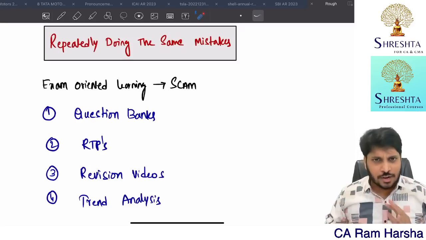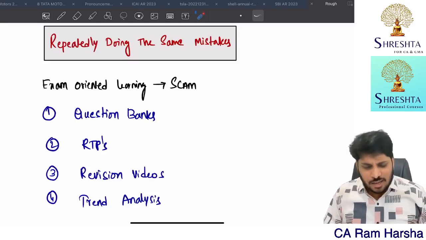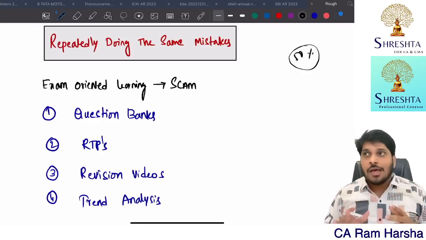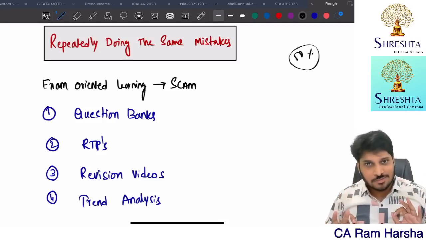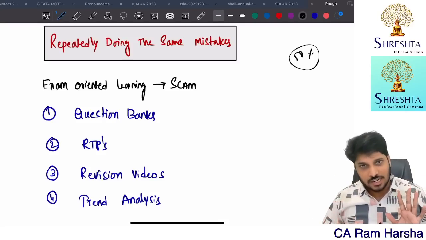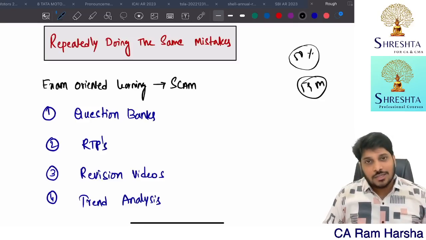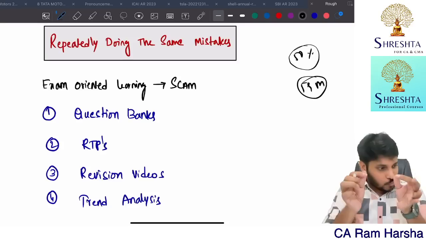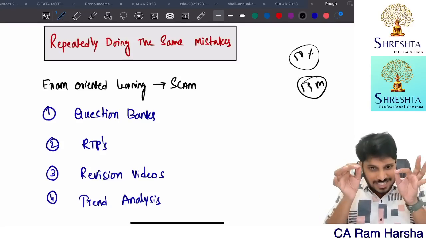I'll tell you. Earlier, when we were studying CA Final or CA Inter, we need not study even 50% of the syllabus. Honestly, I studied CA Final audit for 6 to 7 days, one week. And I got 59 marks in CA Final audit. And at that time the question paper was only one paper, 2 sides. Just one paper.